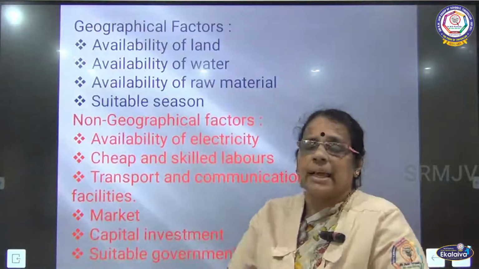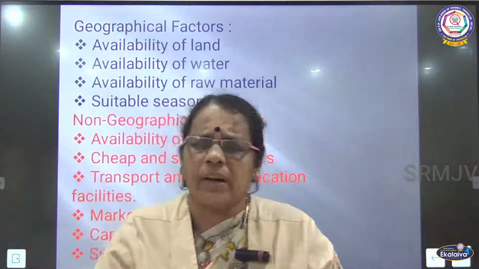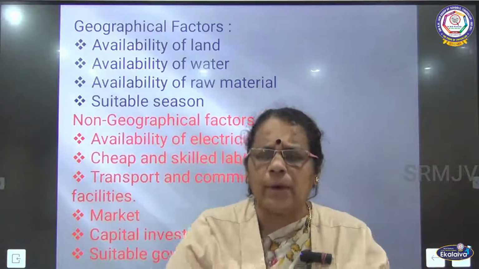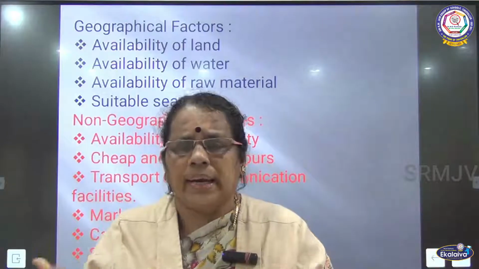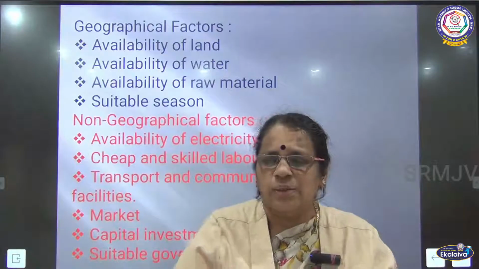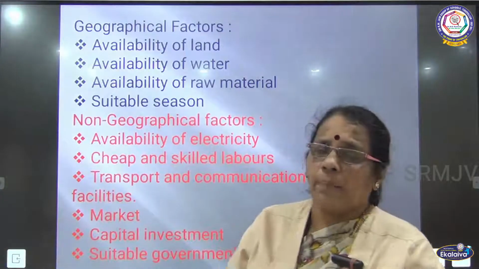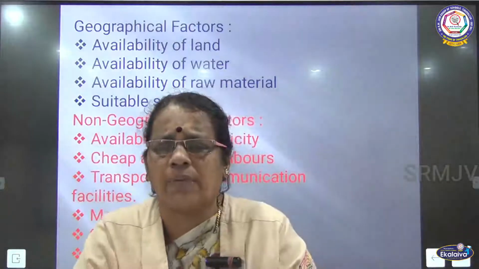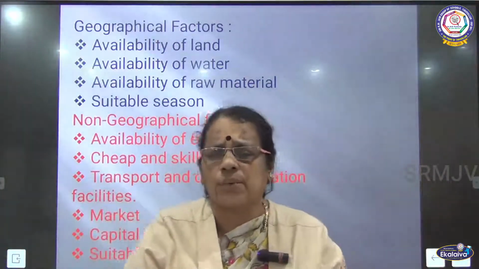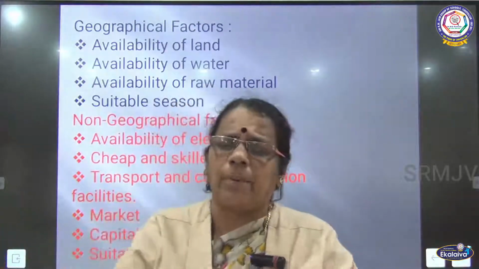The next one is capital investment. Depending upon the industry he is going to start, we need capital. So capital requirement plays a greater role in industry. For every production activity in the industry, we need money. So capital plays a greater role. The next one, suitable government policies. Along with that, government policies have to be carried over for the setting up of industries. So government policies also greatly favor the setting up of industries.